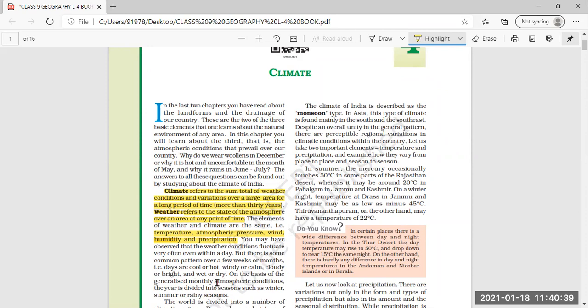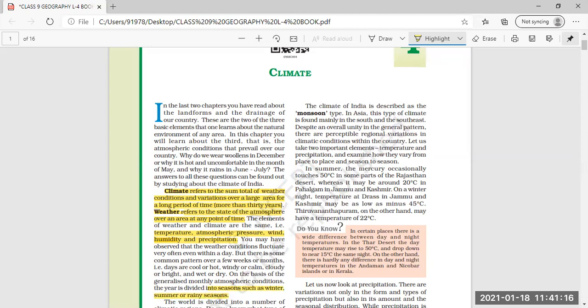Then on the basis of generalized monthly atmospheric condition, the year is divided into seasons. The whole year is divided into seasons such as winter, summer, and rainy season. Whatever the monthly atmospheric condition is in that particular area, the whole year of that area is divided into these seasons, that is winter, summer, and rainy season. The world is divided into a number of climatic regions.